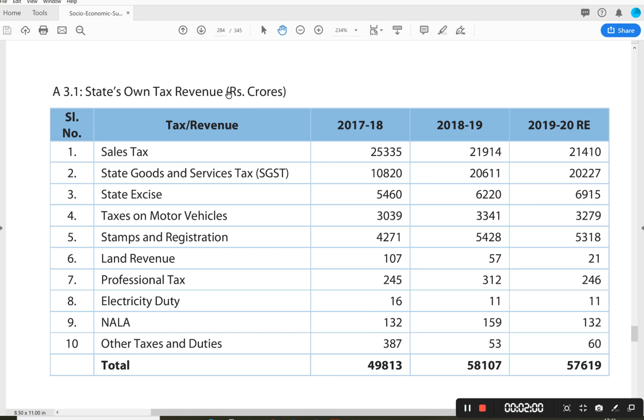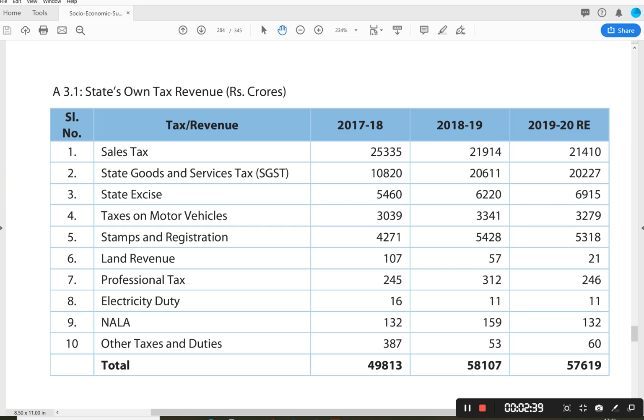Here, if a question comes on tax revenues and non-tax revenues of Andhra Pradesh or budgeting in the state of Andhra Pradesh, the students must take the pain of remembering some facts. Otherwise it is difficult to write answers. So if you make a rapid revision, many times it's possible to remember the facts. If not to the last digit, roughly you can keep in your memory what the revenue through the sales tax, through the state GST is. Roughly you can keep it in mind by revising multiple times so that you can write an answer in the exam.